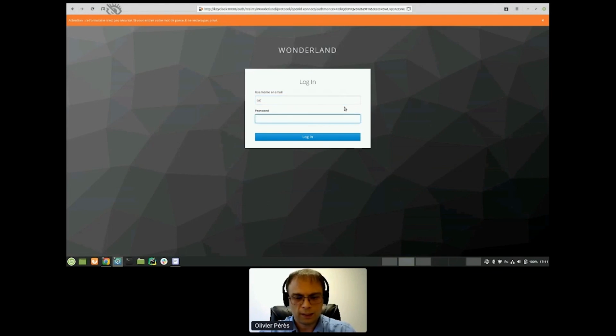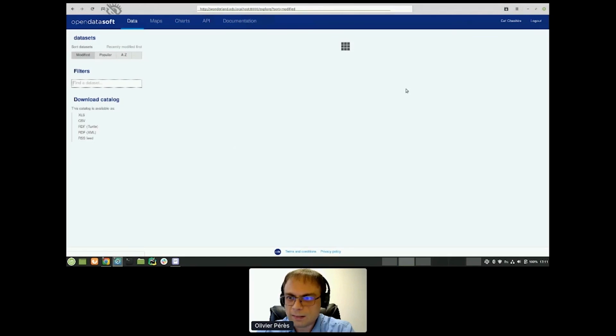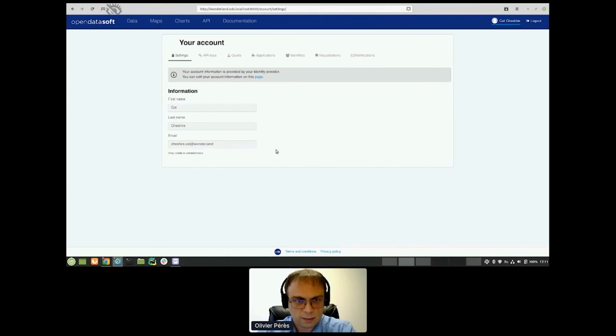I am the cat. I have a ridiculously easy password, but it doesn't matter because I'm the Cheshire Cat. And here, as you can see, the Opendatasoft platform recognized me. My first and last name are known, and so is my email address. This is because the OpenID Connect protocol provides this information to the Opendatasoft platform.